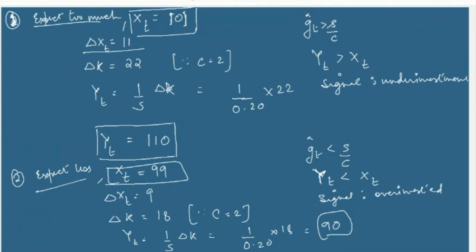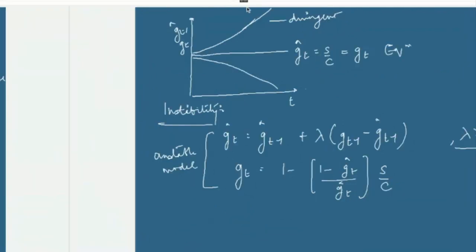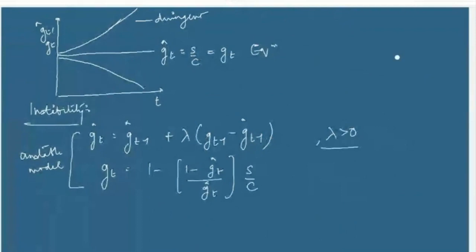So it will always move in the wrong direction, right? So if G_t minus 1 is greater than G_t minus 1 hat, what does this mean?